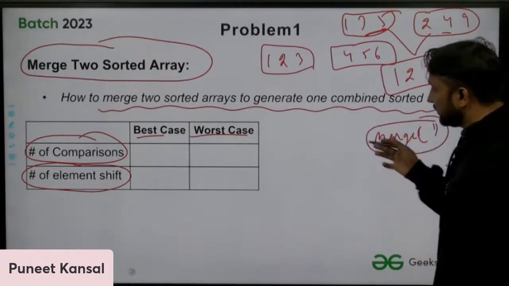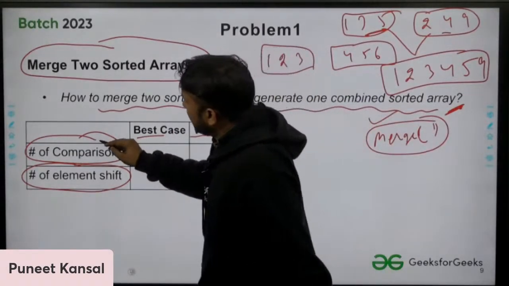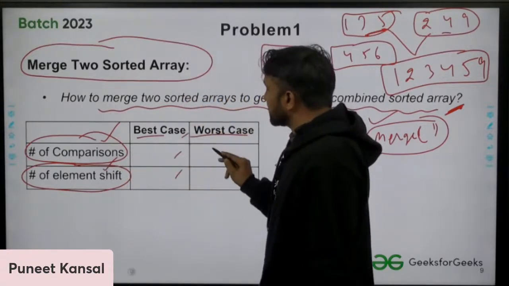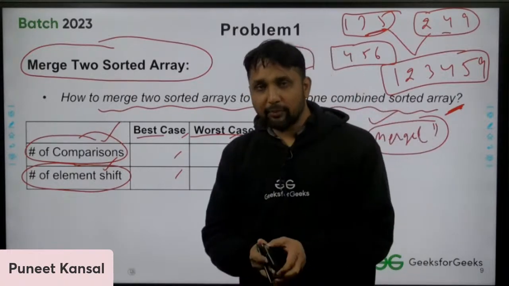And while applying this merge function, they are asking how many comparisons you perform, how many shift operations you perform in best case and worst case. So you can try this and you can write the answer in the comment box.